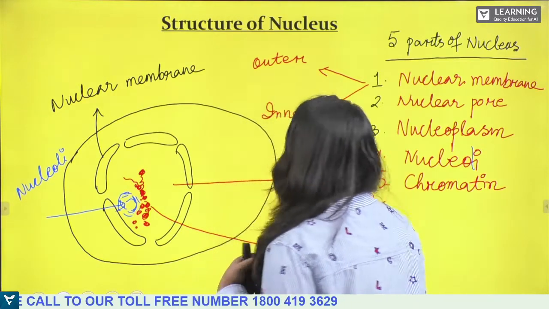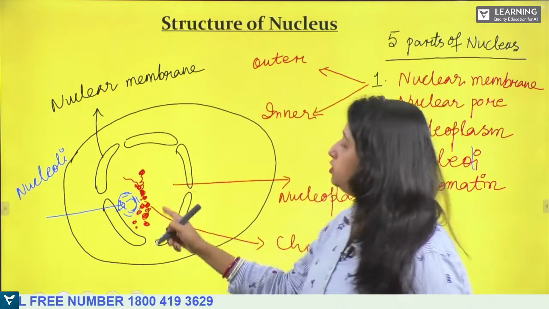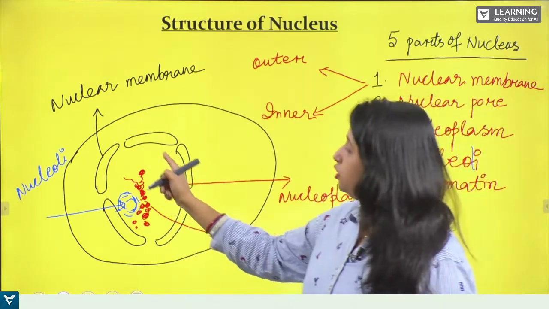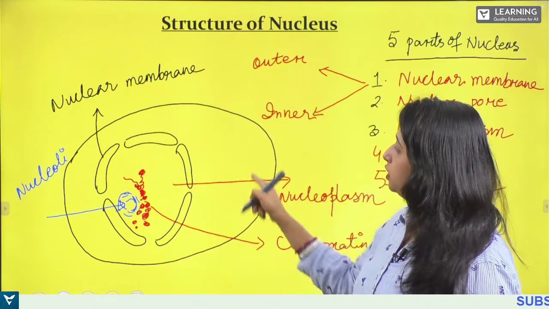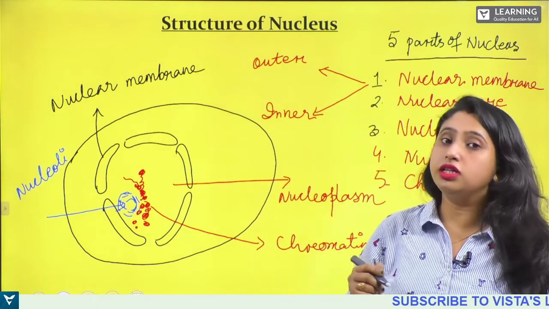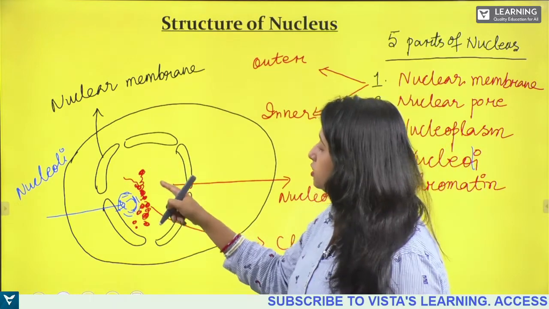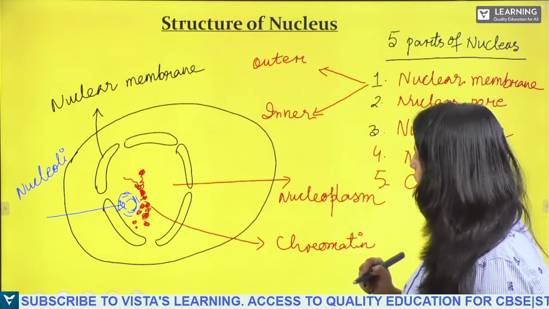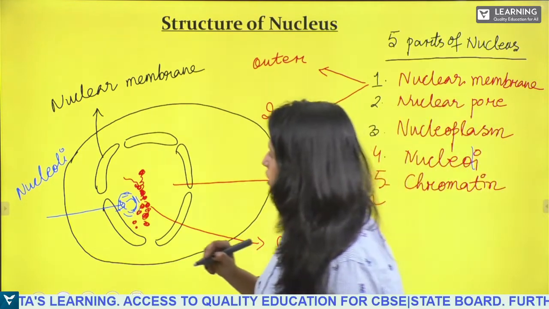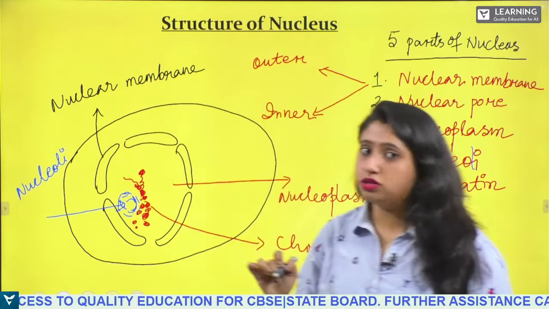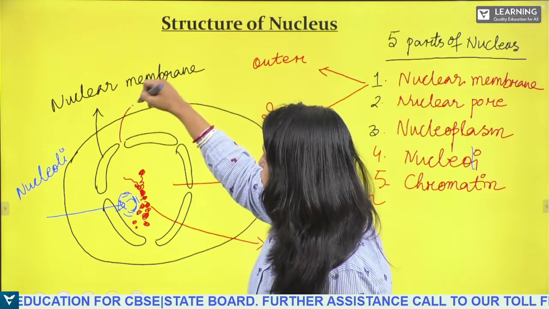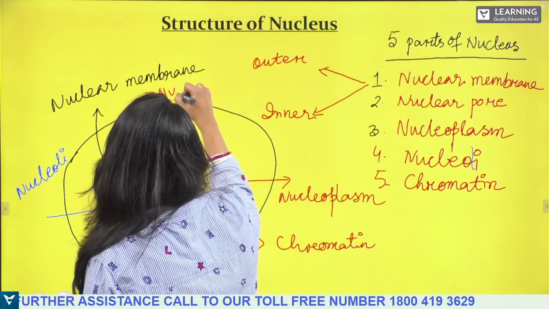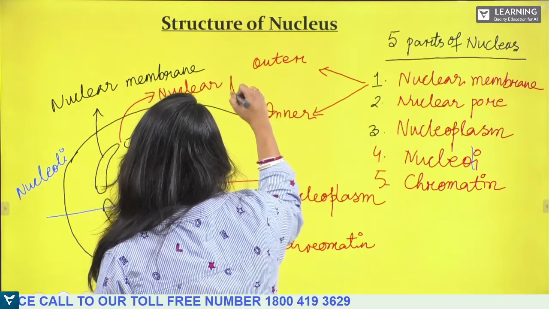That is the cytoplast and the protoplast. Cytoplast is the area where the cell organelles are lying, and this is the protoplast, together known as the nucleoplasm or the nucleoplast. Okay, next you will see these are the pores. So the nucleus also has got nuclear pores.